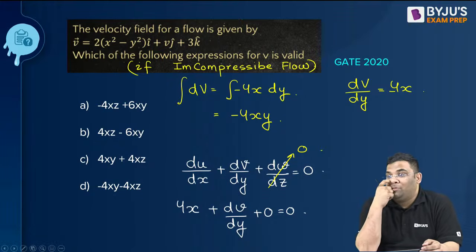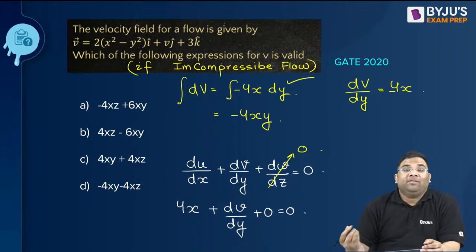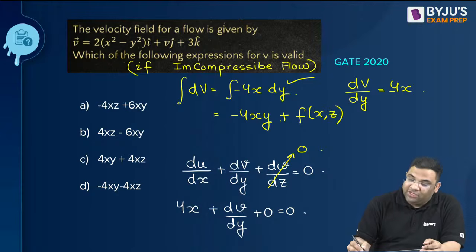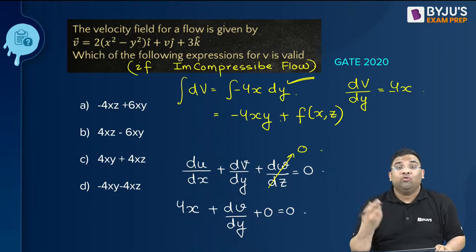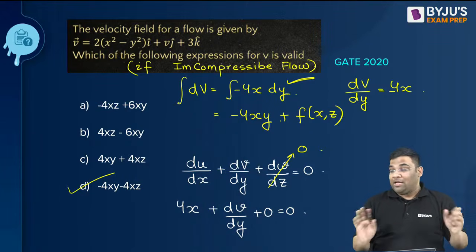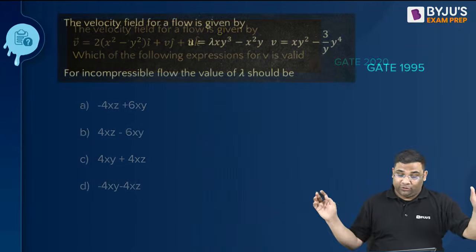So we have only one option matching it. But still, see, we are integrating with respect to y. That means the constant of integration will be a function of x and z, because we are integrating with respect to y. Understood? The answer is D. So now you see, is it easy or difficult? It is easy. So solve the next question.